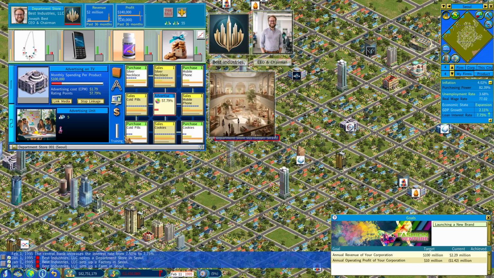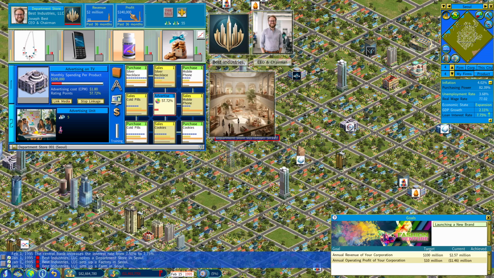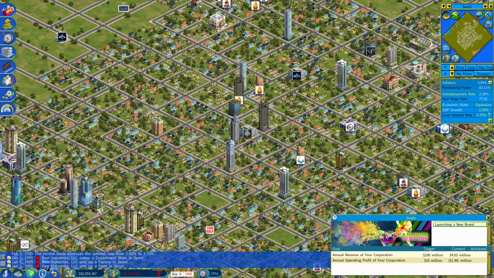The first notebook computer has been invented. Just want to hopefully see that we are making profit here. As long as we're not losing money, it's not bad. Yeah, 170. I mean, that's something. It'll take us a bit to get our money back. 190. Okay. Yeah. Of course, if I add training costs, we'll eat into that a bit. Okay.